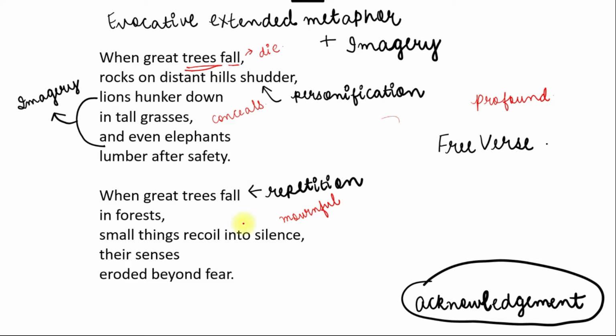So the senses are eroded beyond fear means they are overwhelmed. This stanza explains the shock that people may experience during the death of a loved person. That is why they are in mournful silence and overwhelmed with fear.